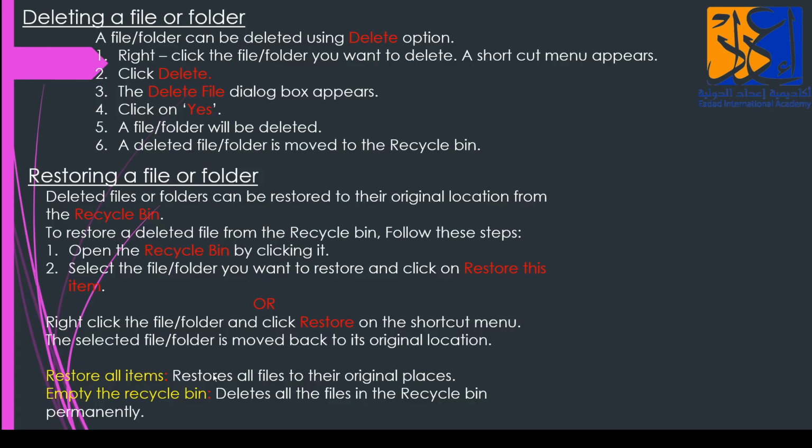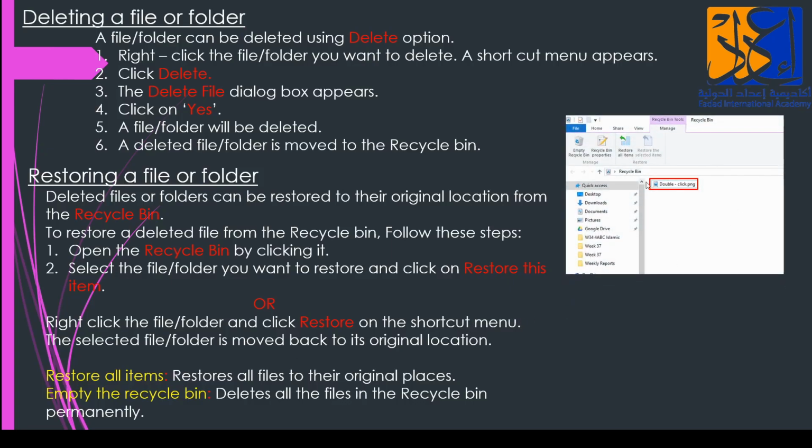Restore all items means it restores all files to their original places. And what is empty the recycle bin? If I need to empty my recycle bin also permanently, this is what we call emptying the recycle bin. This is our recycle bin. This is my file, what I have deleted. I want to restore it. I will right click on it and I'll click on restore.